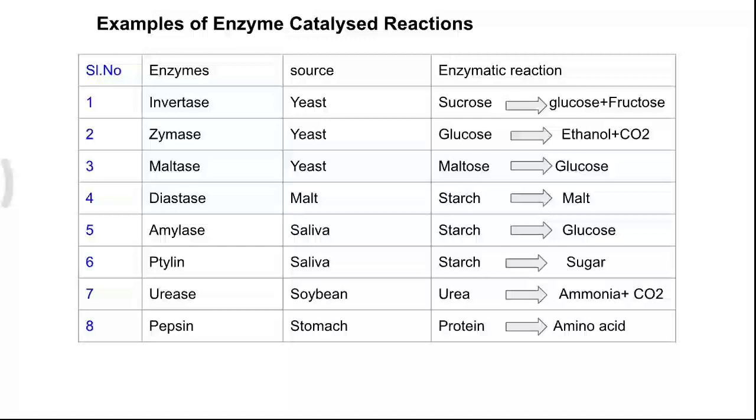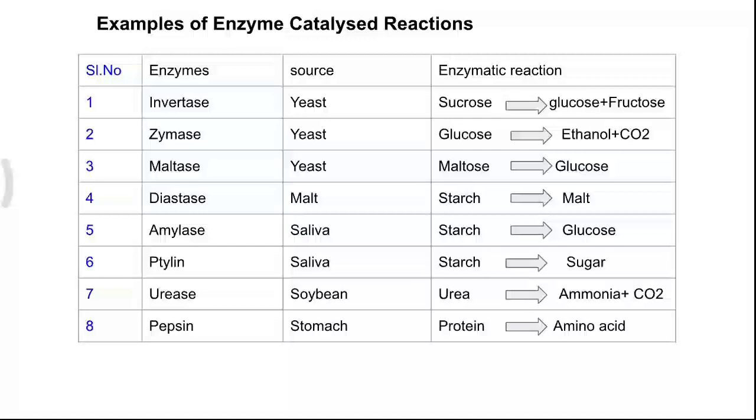Now I am going to give few more examples of enzyme catalyzed reaction. The first 2 examples are already discussed. The first one is invertase. It is present in yeast, converting sucrose into glucose and fructose. Second one is zymase. It is present in yeast, converting glucose into ethanol and carbon dioxide. Number 3 is maltase, present in yeast, converting maltose into glucose.